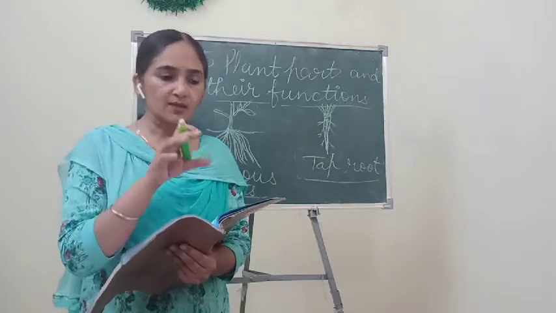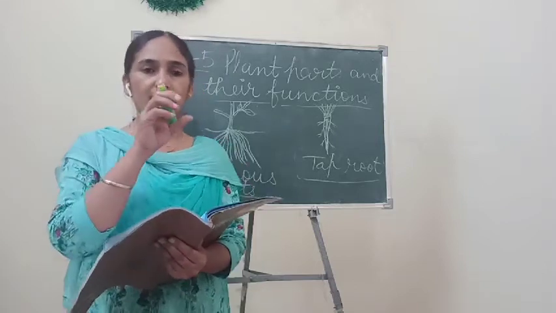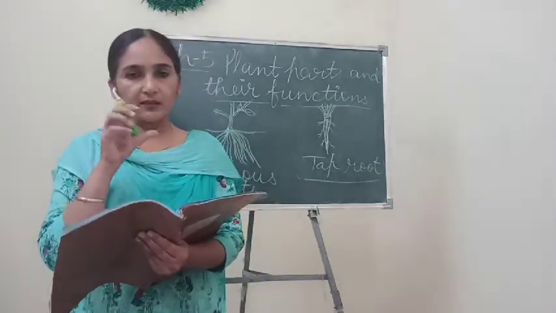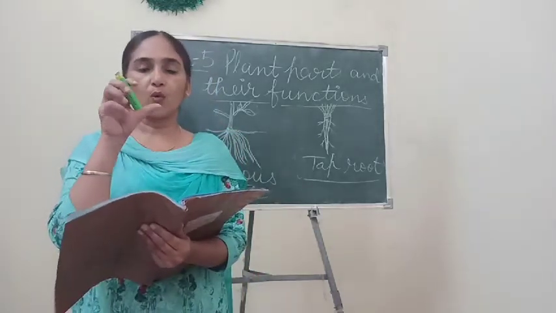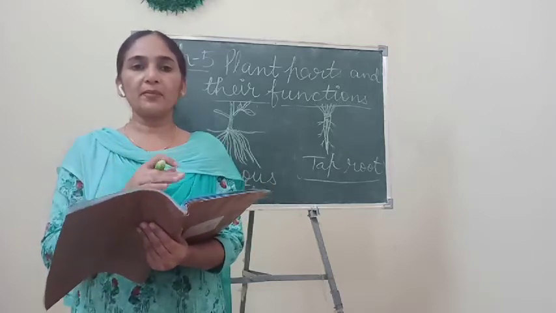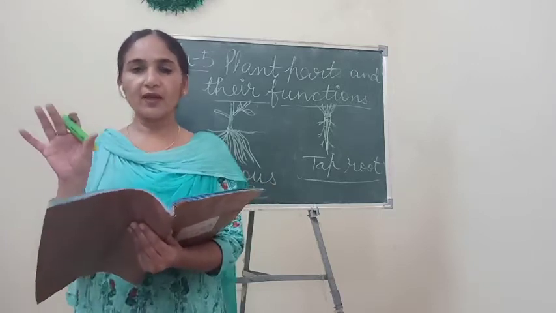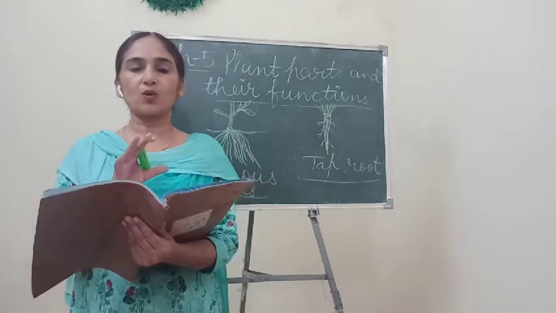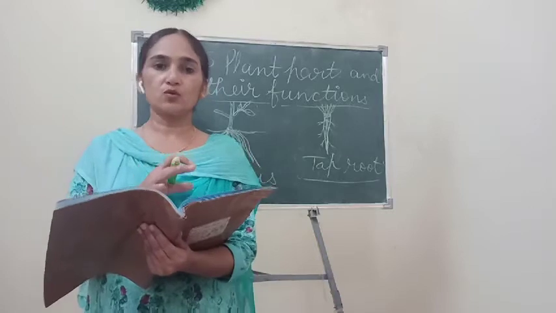But if plants are grown at that place, then what will happen? The roots of the plant hold the soil particles tightly so that they will not be washed away or blown away. Understand? So this is called prevention from erosion.